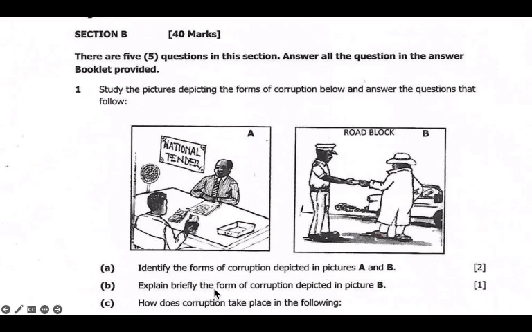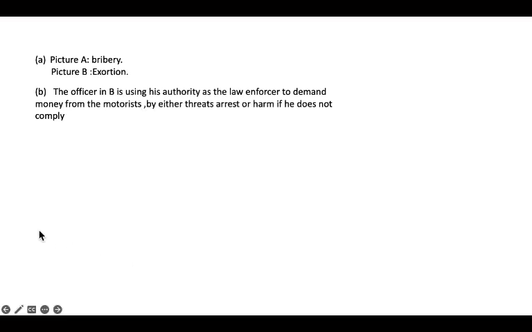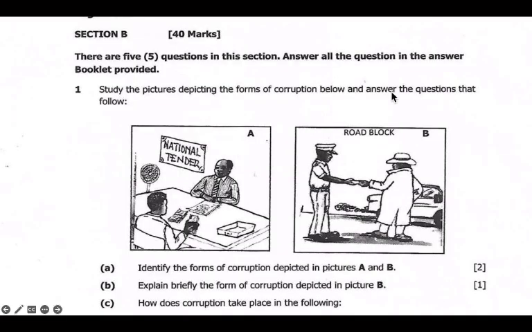Explain briefly the form of corruption depicted in picture B. So if we see from there, we can state the form of corruption: the officer in B is using his authority as a law enforcer to demand money from the motorist by either threats, arrest, or harm if he does not comply. If this person is not complying with what the policeman is trying to do, he will be arrested.